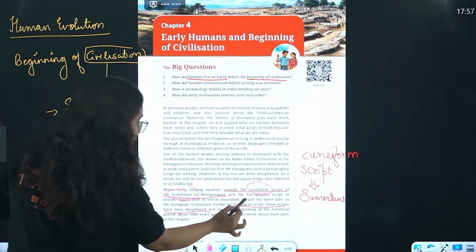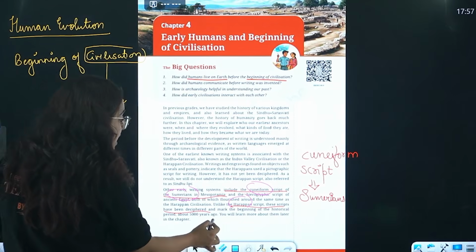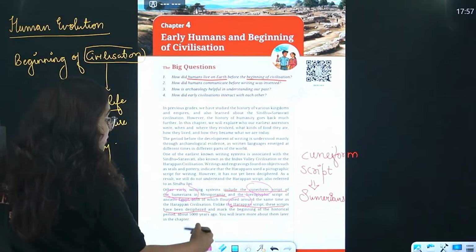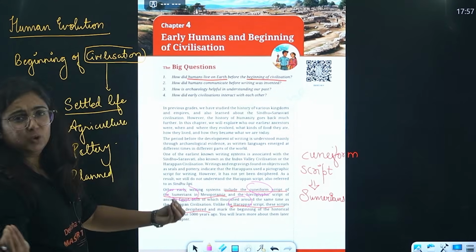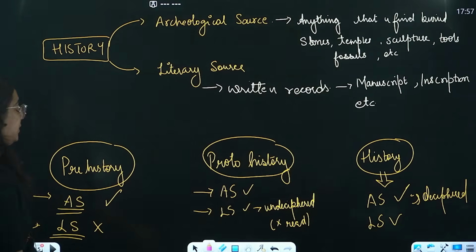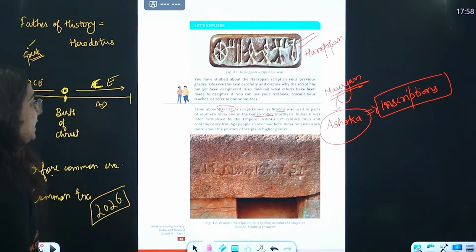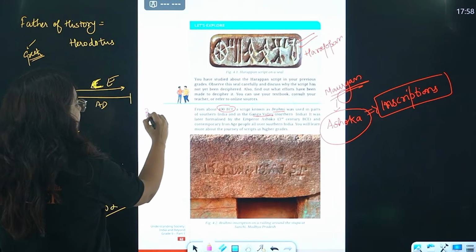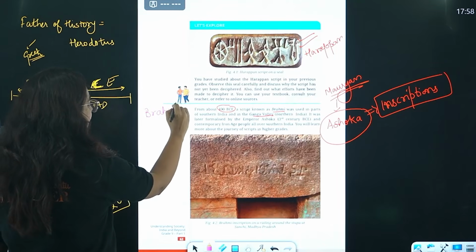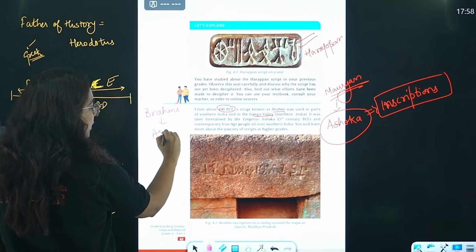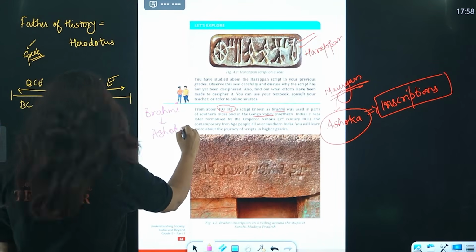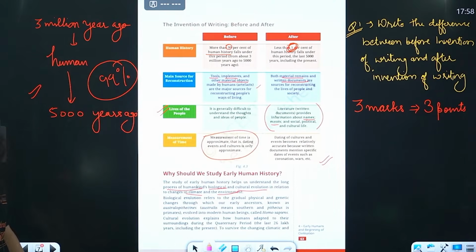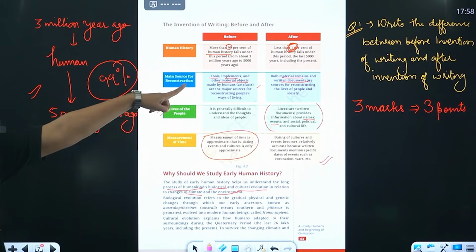Okay, the Harappan script is popularly known as what, beta? It is known as Sindhu Lipi. Okay. Then here we can see about Brahmi script, Lipi, which was popularized in the Mauryan dynasty by a ruler known as Ashoka. Very, very important question mark here.